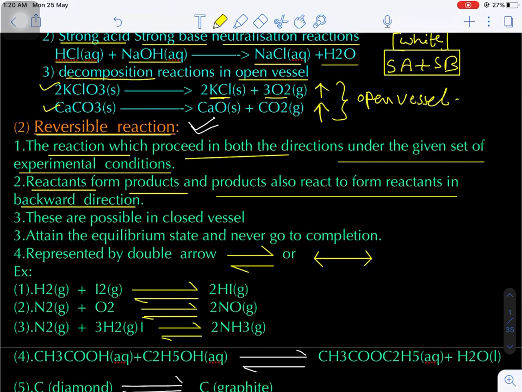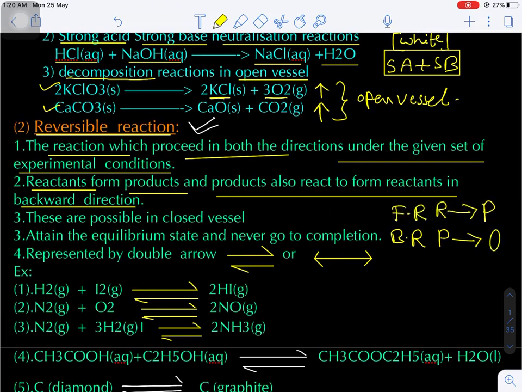There are two reactions in a reversible reaction: forward reaction and backward reaction. In the forward reaction, reactants combine to give products. In the backward reaction, products return back to give the original reactants.